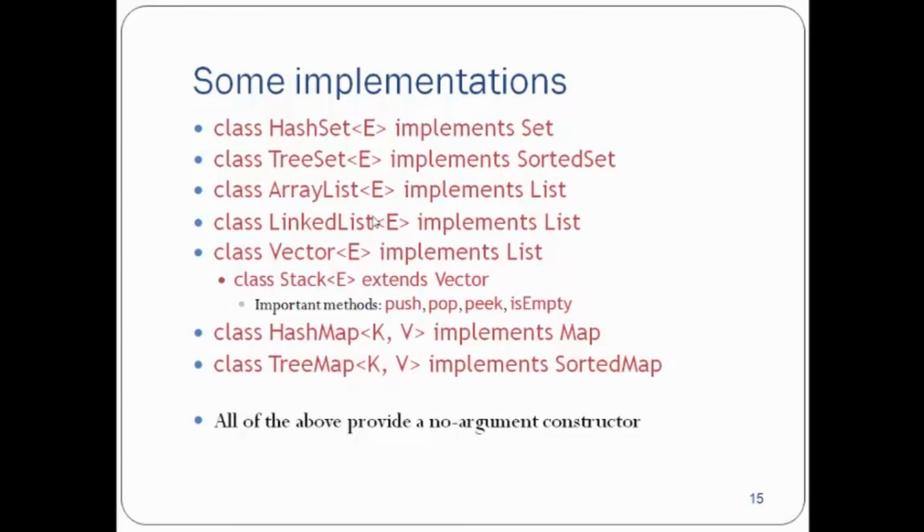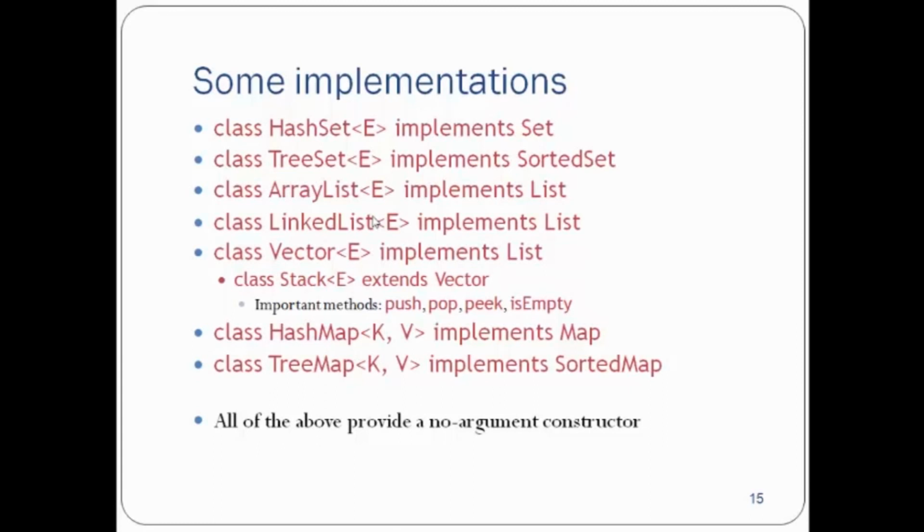Then we have ArrayList, which implements List. Then we have LinkedList, which also implements List. Then we have class Vector, which implements List. And for Vector, there is also a subclass Stack which extends Vector, and the important methods are push, pop, and empty.